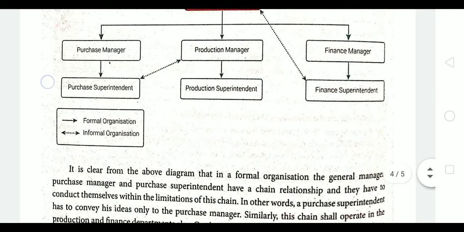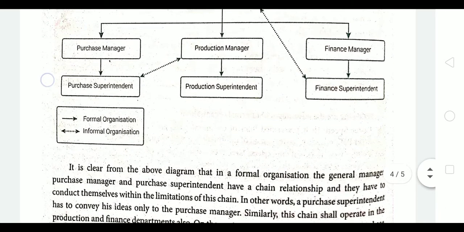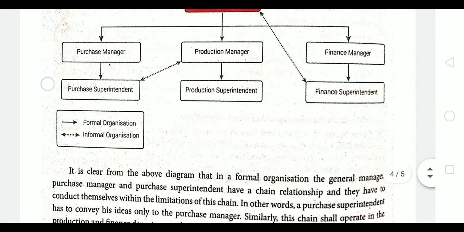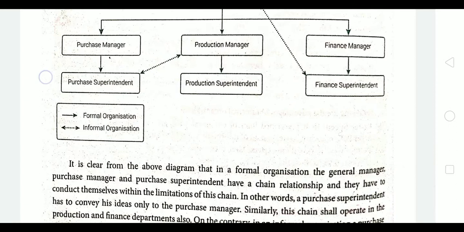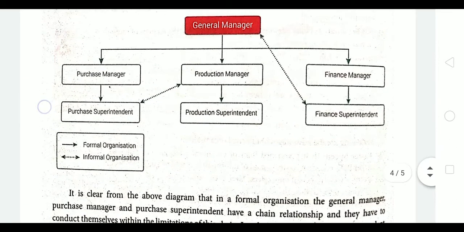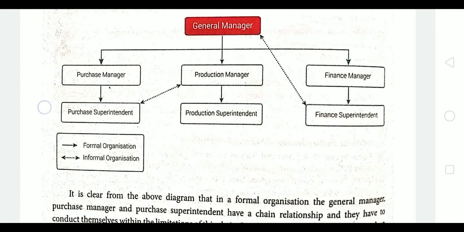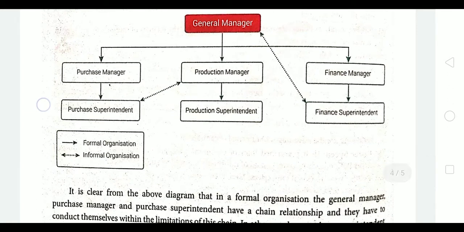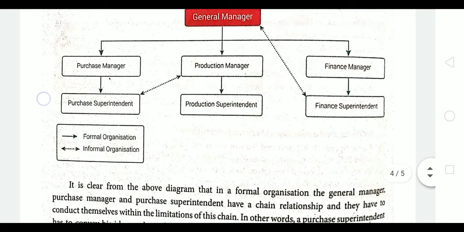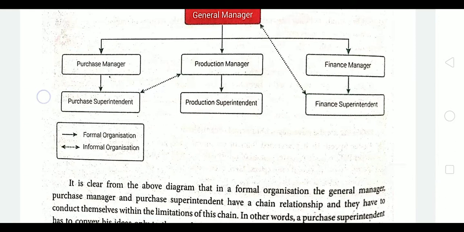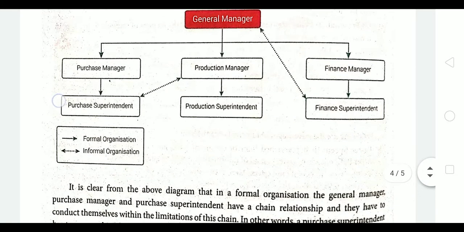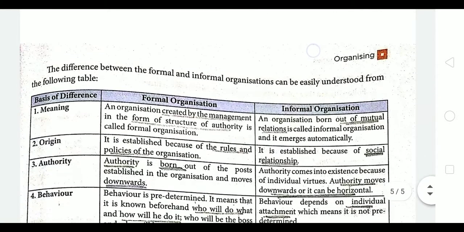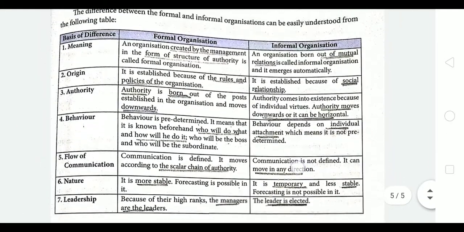that time we call it a formal organization. But if that purchase superintendent shares the ideas with the production manager, then that is known as informal organization, right? Same way, if the finance superintendent has some idea, and instead of sharing that idea with the finance manager, he shares it directly with the general manager, then he is known to be in the informal organization. But if that idea is only to be shared with the finance manager, then it is a formal organization. So we have a difference between formal organization and informal organization.